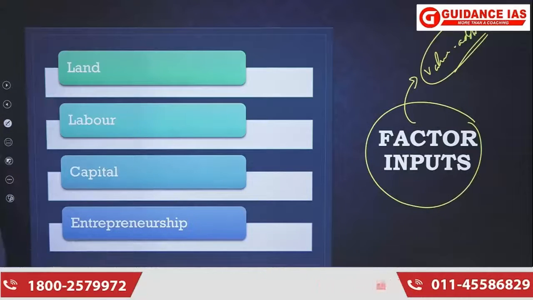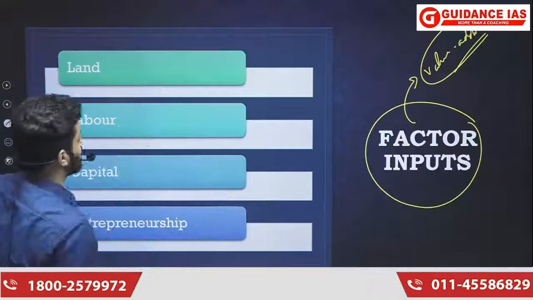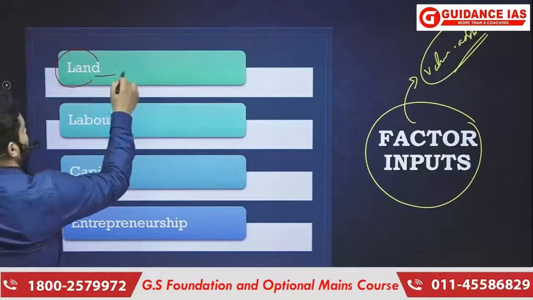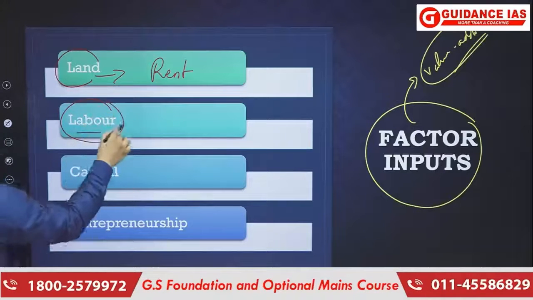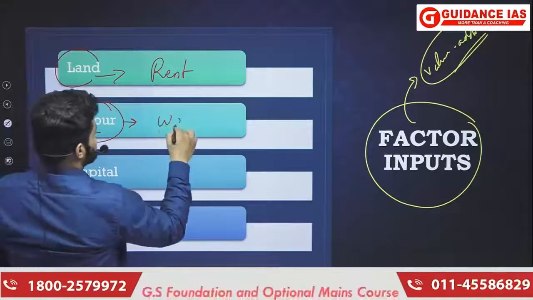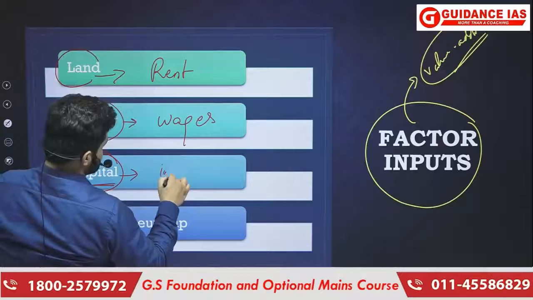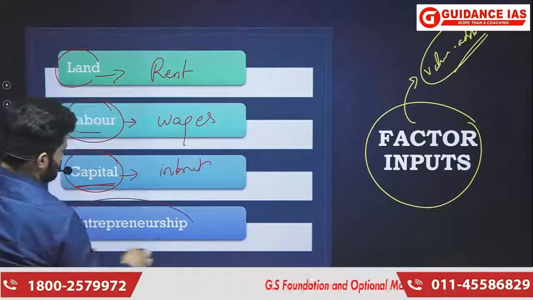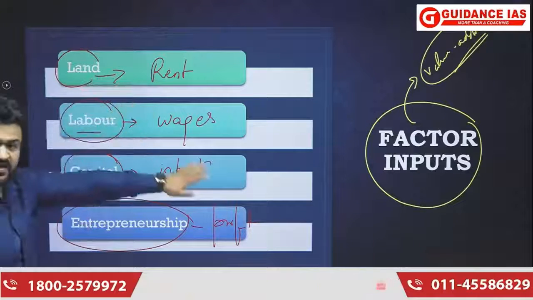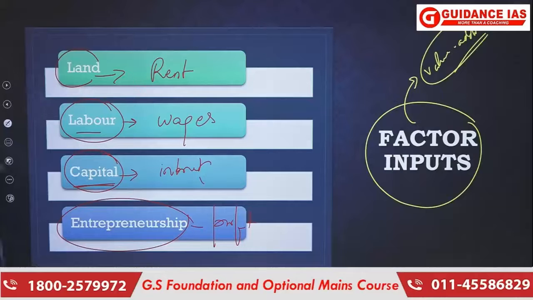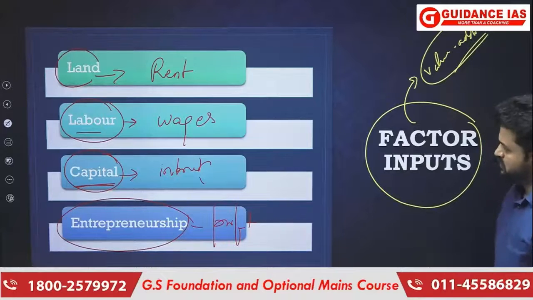And these are the different factors and they earn different kinds of income. So this factor earns the income which you can call rent. This factor, labor, earns the income which you can call wages. And this factor can earn income which you can call interest. This factor earns income which you can call profit. Okay, rent, wages, interest, profit. Understood? This is also going to be used in understanding national income as a concept.